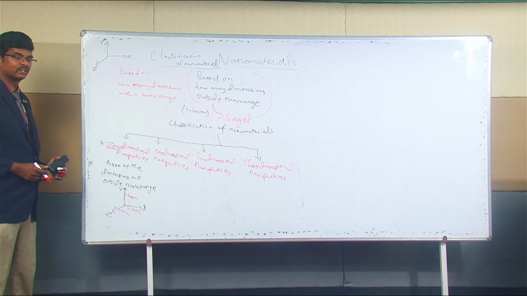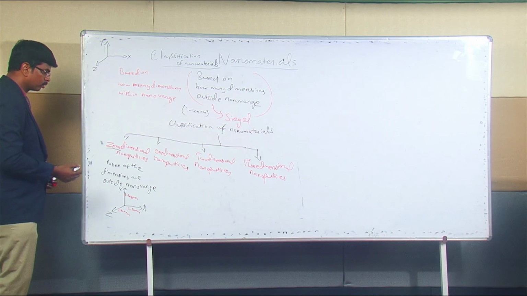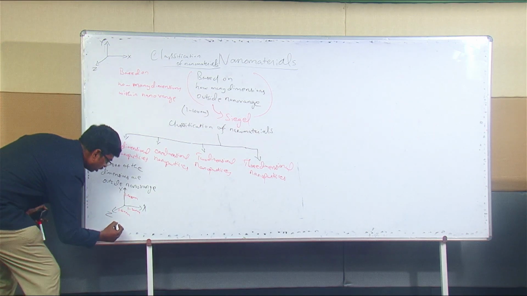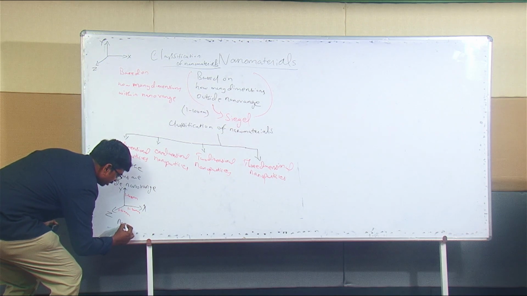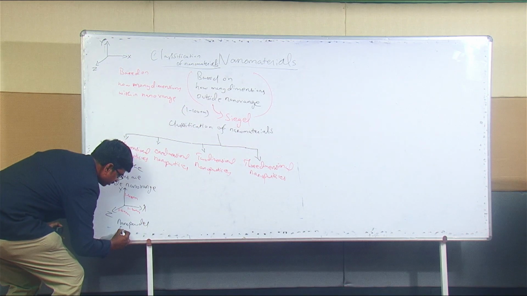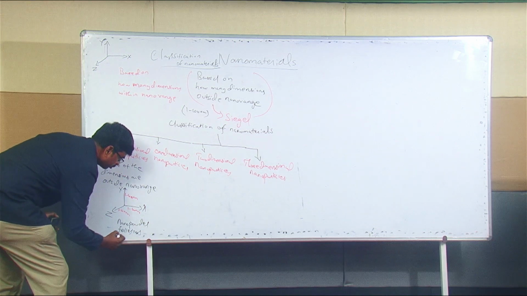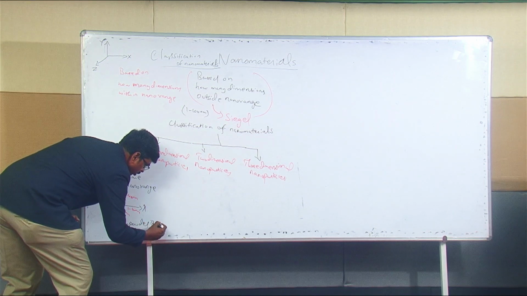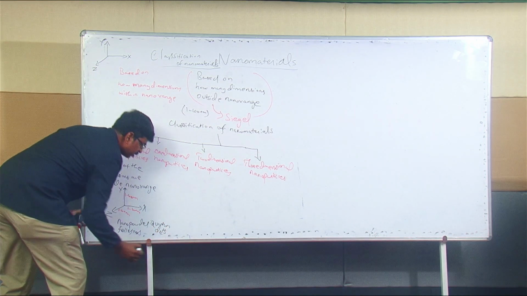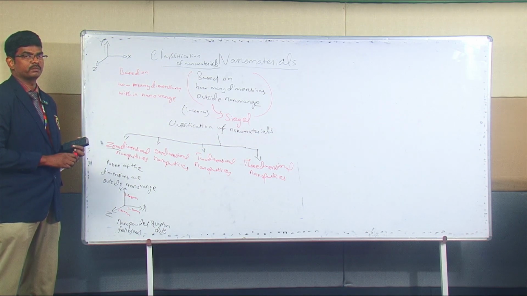This is a zero-dimensional nanoparticle. Examples are quantum dots, which we learned about, nanopowders, and fullerenes. These are all examples of zero-dimensional nanoparticles.